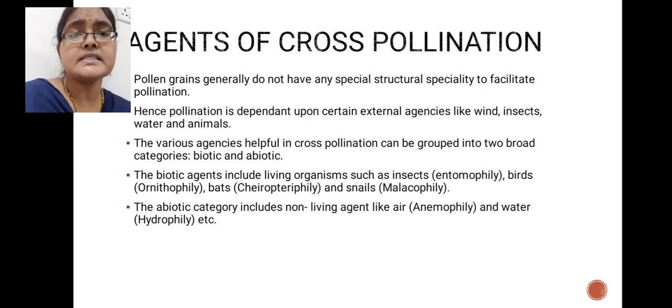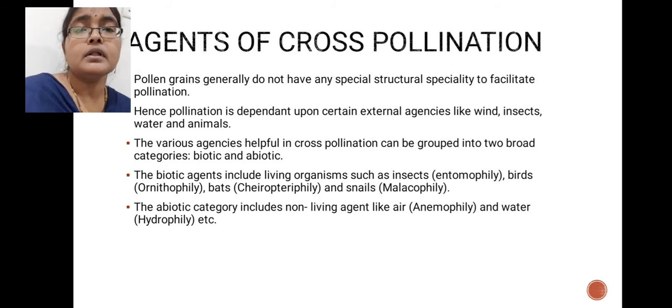Some agents help this pollination process. Pollen grains are taken by those agents, and as a result the pollen grains are moved from one place to another. Those agents are called agencies. Agencies are basically classified into two types: some biotic agents help pollination, and some abiotic agents help pollination.